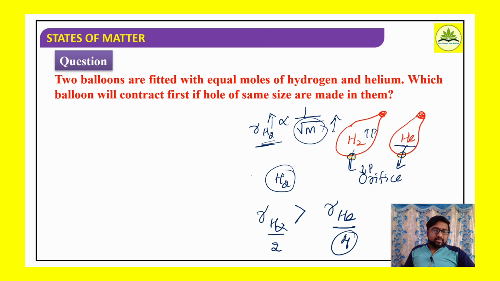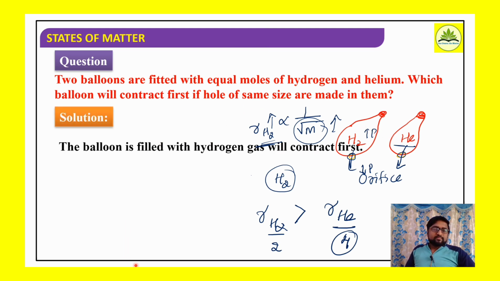So same question, what they are asking here: which balloon will contract first? Means if the rate of effusion is high, that balloon contracts first compared to the other. Okay, let's look at the solution here. The balloon filled with hydrogen gas will contract first.